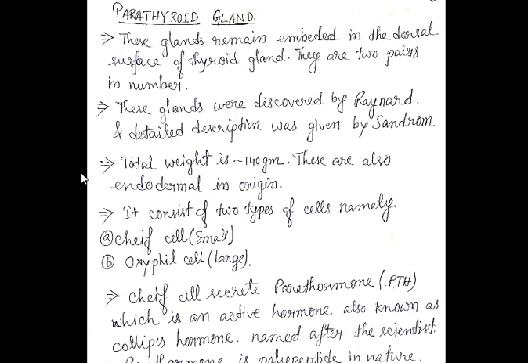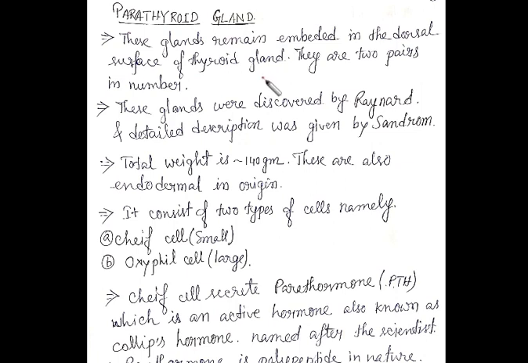So till now we have completed the endocrine gland, that was thyroid gland. So in this lecture we'll discuss the next gland, that is your parathyroid gland, and if possible some other glands as well. So parathyroid gland. The number of parathyroid glands is actually 4. There are 4 parathyroid glands.